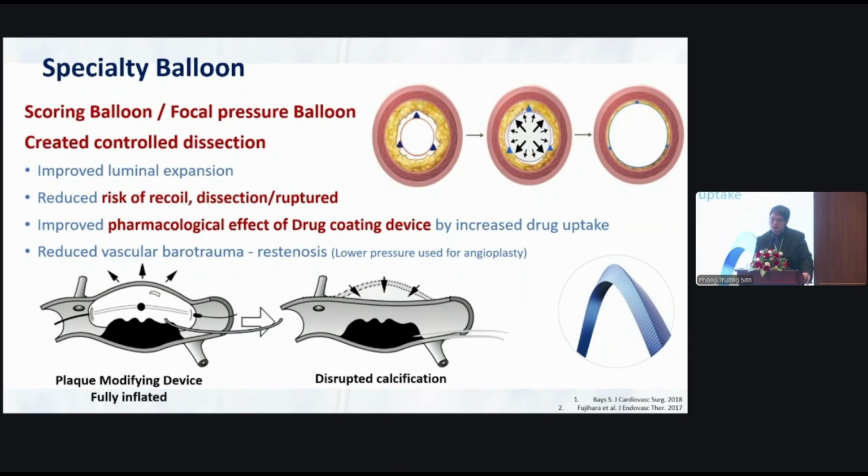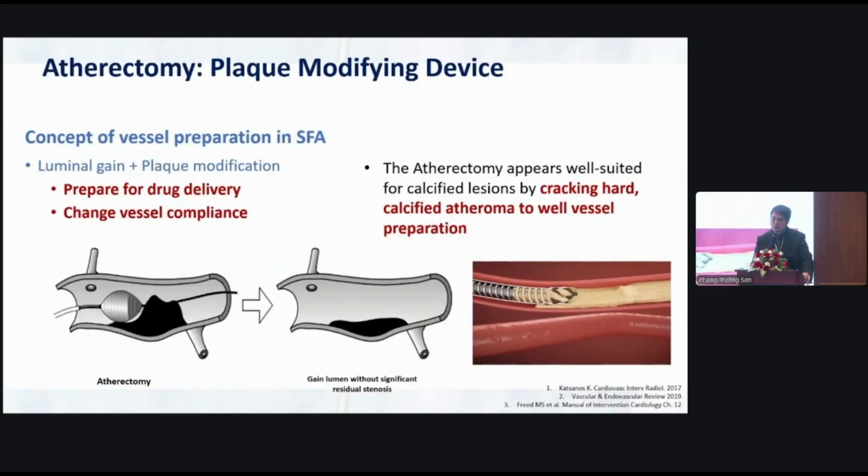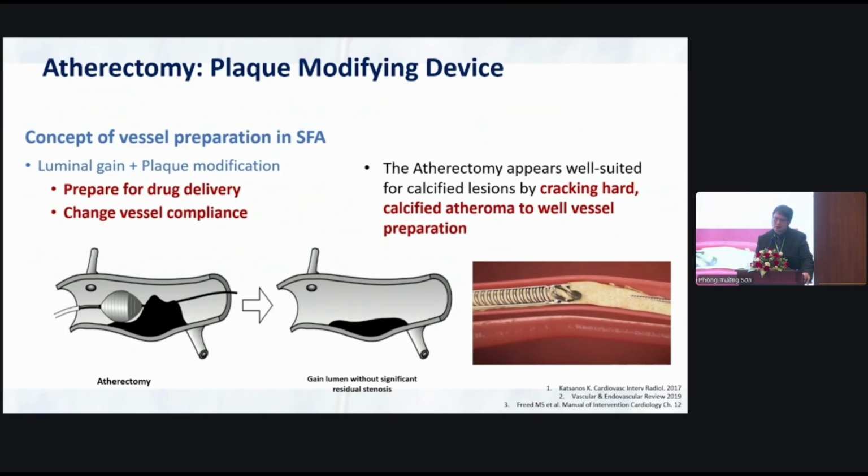And for atherectomy, now we have directional atherectomy, rotational atherectomy, laser atherectomy, and orbital atherectomy. It can prepare for drug delivery and change the vessel compliance. It can crack the hard calcified atheroma. That's good for vessel preparation.